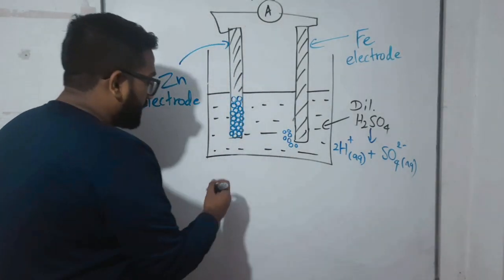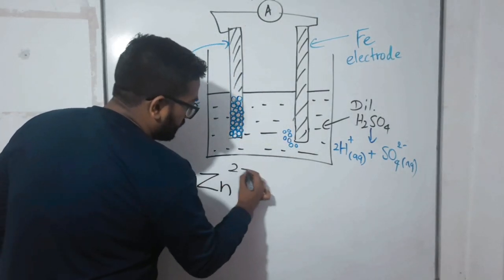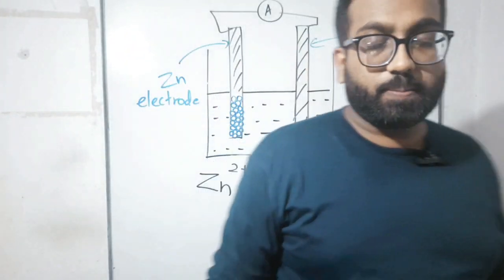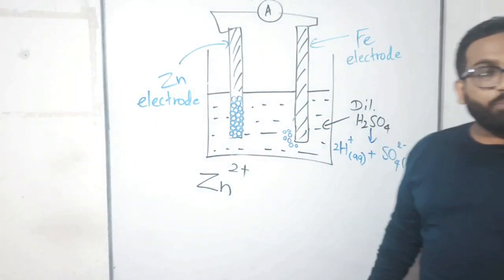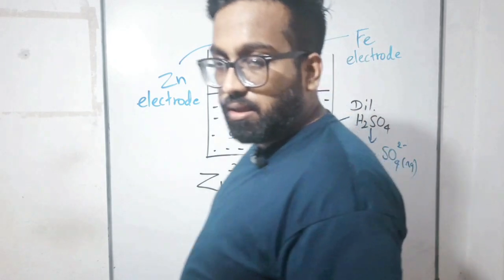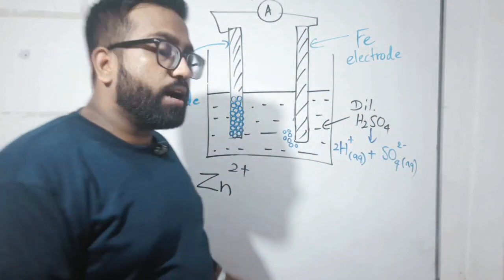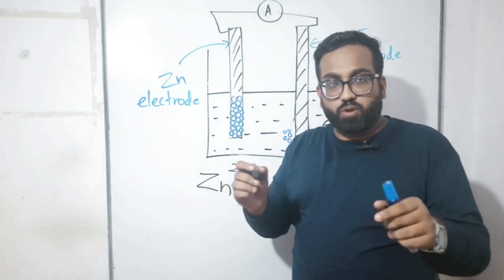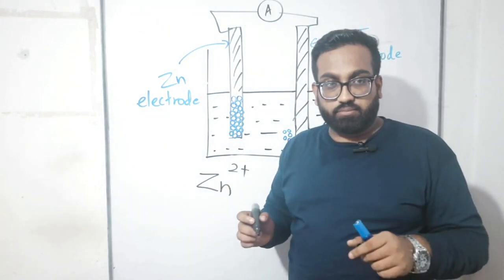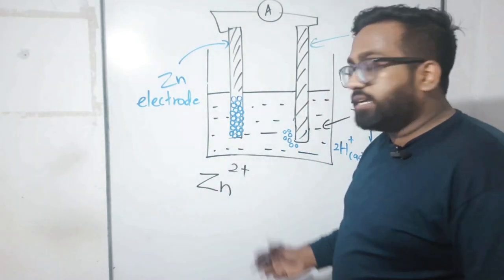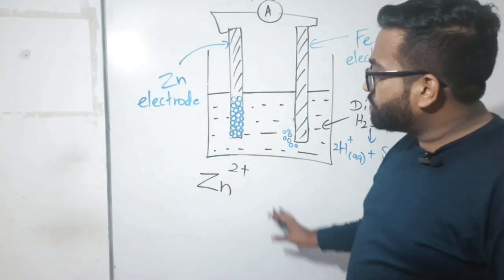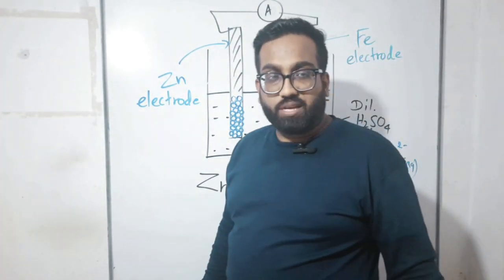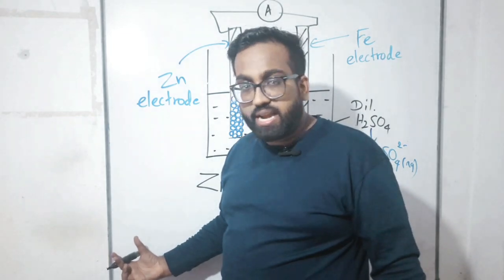So can you explain this? Zinc 2+. Who can explain this? What do you mean by zinc 2+? What are the things you know regarding zinc 2+? You can say it with me, children. That is the way you are learning. So zinc 2+, what is the meaning of this? It is an ion. It is not an atom right now.